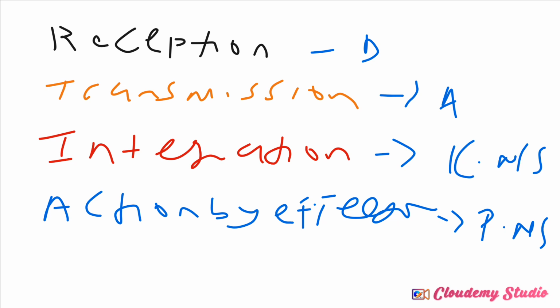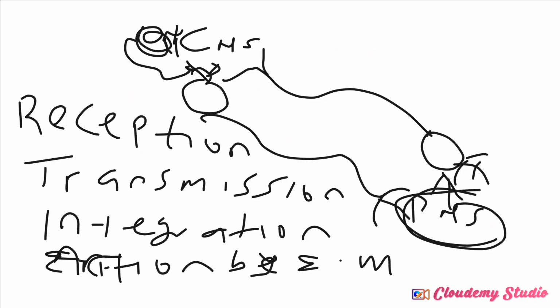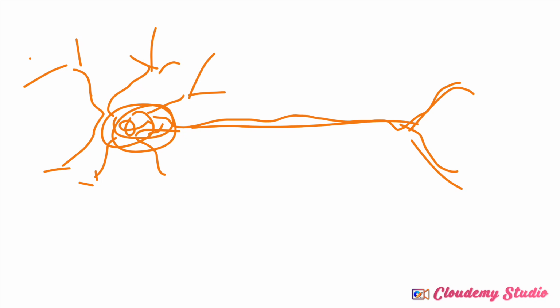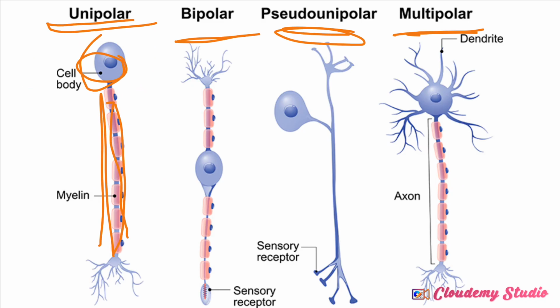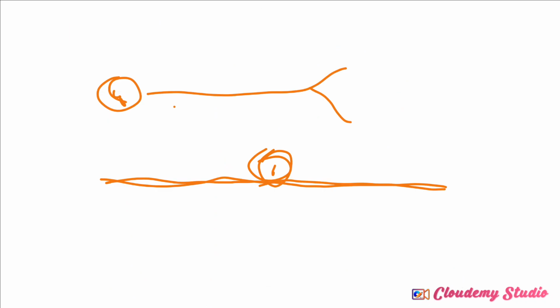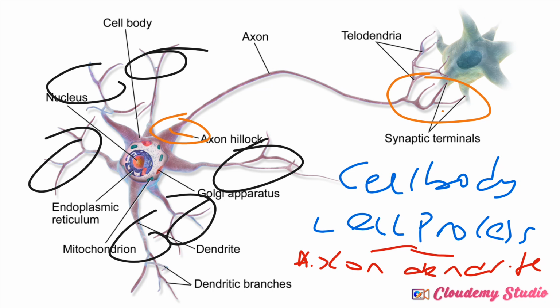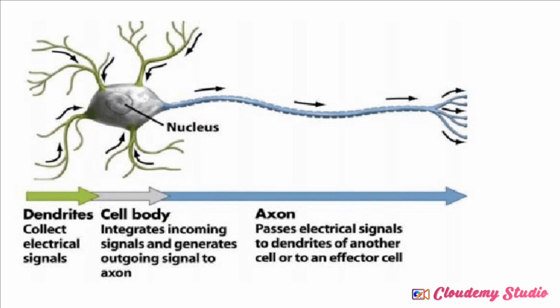You understand? So what are the things we have said so far? We have described what a neuron is. Now we can classify neurons. Remember, the first one is classification based on number of processes. That's classified into unipolar, bipolar, and multipolar. Classification based on what? Based on function. That is motor neurons, sensory neurons, and interneurons. And the third one is classification based on presence or absence of myelin sheaths. Based on presence or absence of what? Of myelin sheaths.